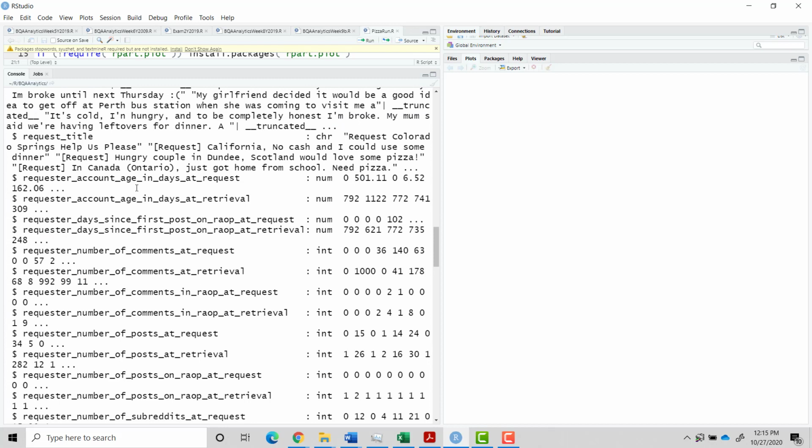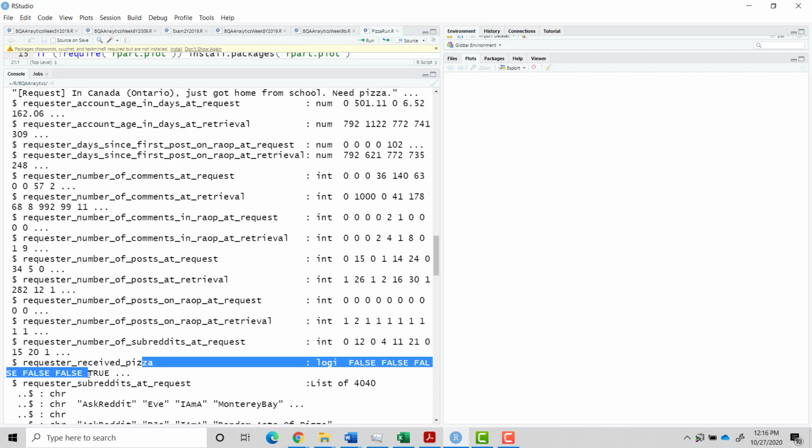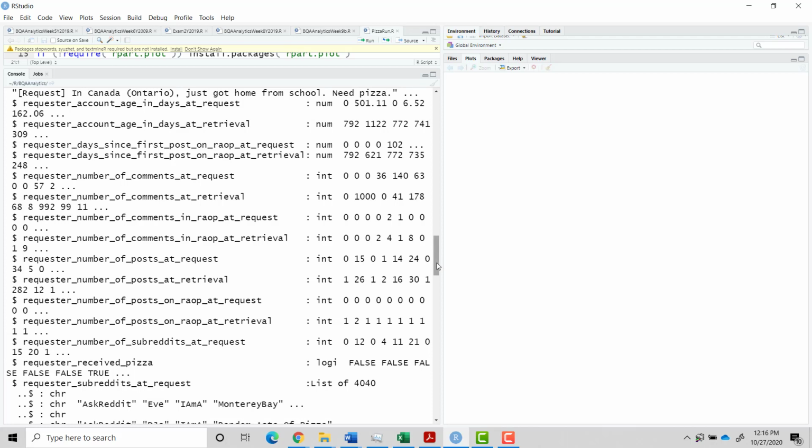Then we have some information about the requester, how old they are, how many comments they've made. These are measures of how socially engaged they are with the site: how many comments they've made in Random Acts of Pizza, number of posts on Random Acts of Pizza, and the number of subreddits. If it's got a Reddit, it can have a subreddit. And finally, we have the dependent variable, which is whether they received pizza or not.